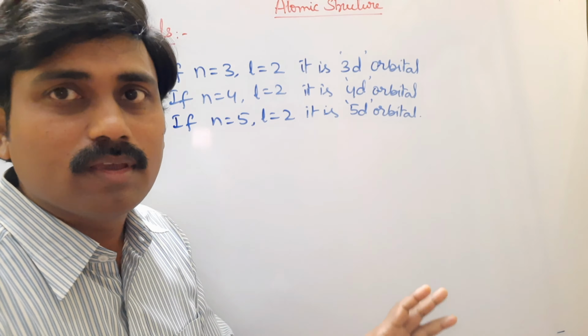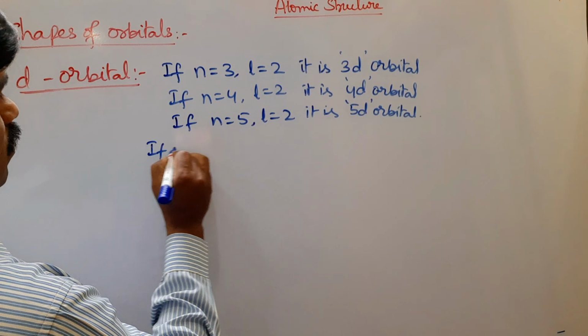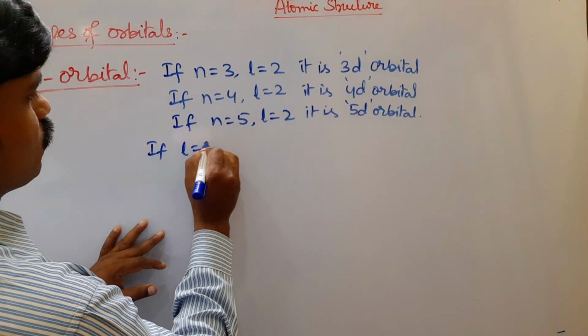So here, depending upon l value, m values are also possible. If l equal to 2, magnetic quantum number m has 5 values: -2, -1, 0, +1 and +2. For d orbital, l value is 2. If azimuthal quantum number l value is 2, then magnetic quantum number m has 5 values. So here 5 d orbitals are possible.